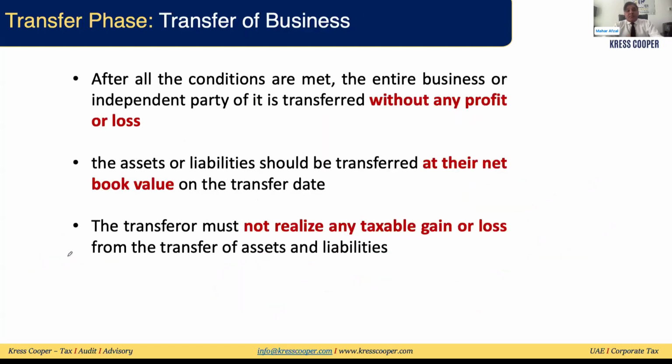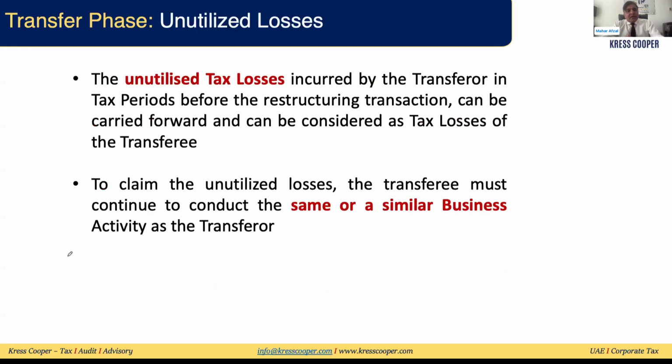Then we discuss transfer of business without any profit or loss. It should be transferred at the net book value, and there will not be any gain or any loss on the date of transfer in the books of the transferor. Unutilized losses will be transferred as well, subject to the condition that the transferee is conducting a similar business. Unutilized losses of the transferor will be transferred to the transferee, but any net interest expenditure will not be transferred from the transferor to the transferee. It will remain with the transferor.